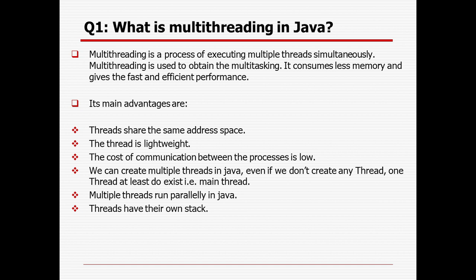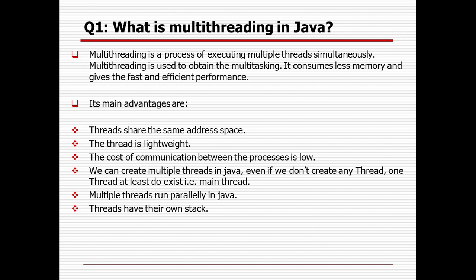At the same time, one thread can run. Even if we are not creating a thread, by default the main thread will be created. Multi-threading is a process of executing multiple threads simultaneously. Multi-threading is used to obtain multitasking. It consumes less memory and gives fast and efficient performance.